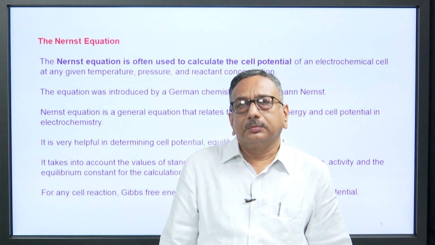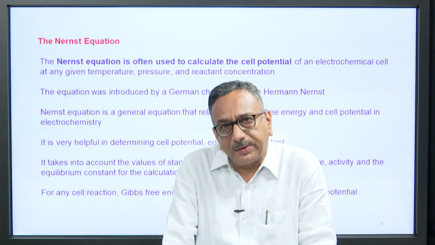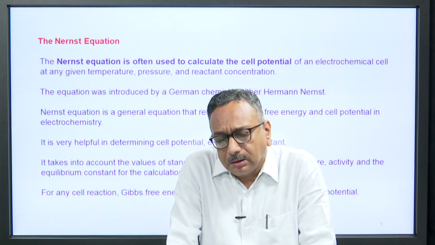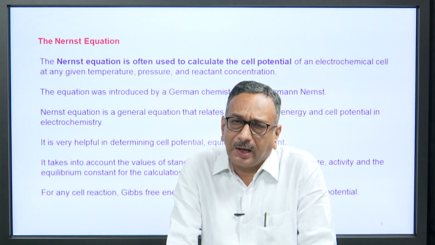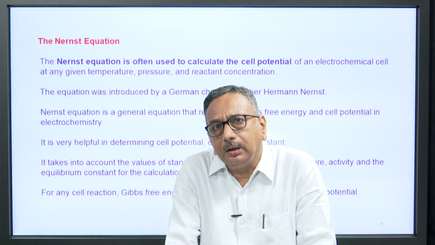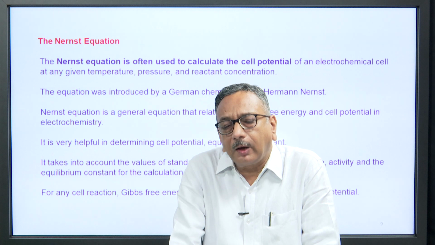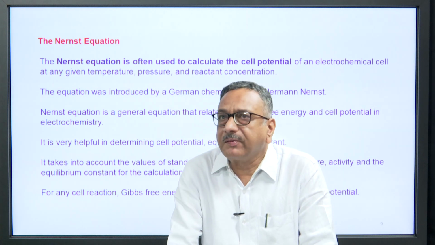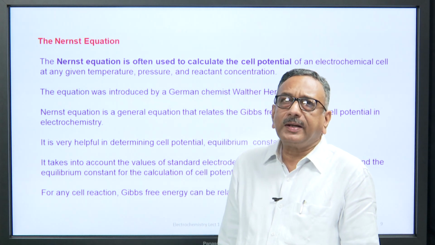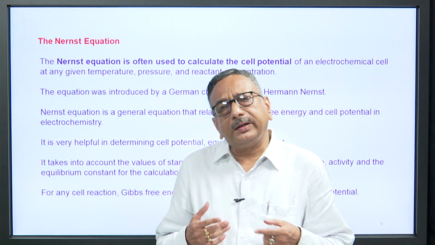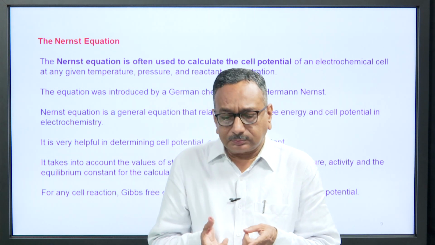Now, the Nernst equation. It is a very important equation, and this is a pure mathematical equation. Using this equation we can calculate the cell potential of an electrochemical cell at a given temperature, given pressure and reactant concentrations.